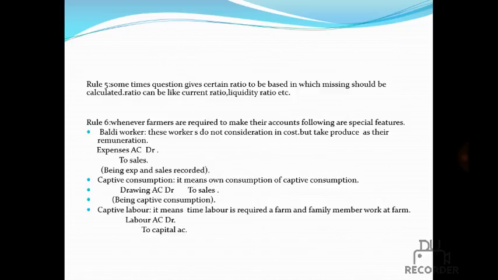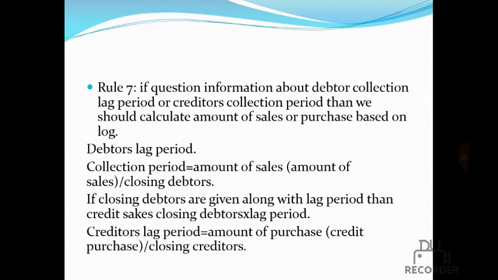Captive consumption. It means own consumption of farm produce. The entry is drawing account debit to sales account, being captive consumption. Captive labor. It means when labor is required at the farm and a family member works at the farm, the labor account is debited to capital account.